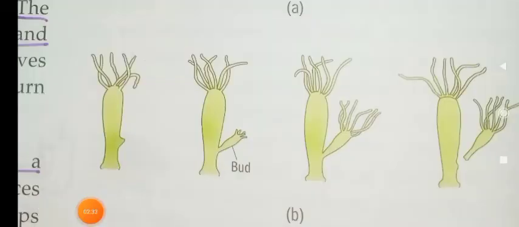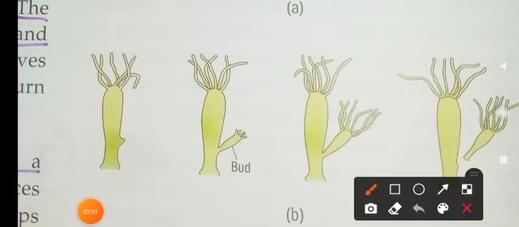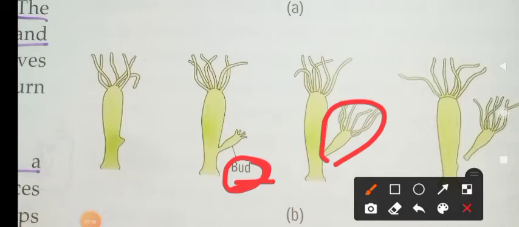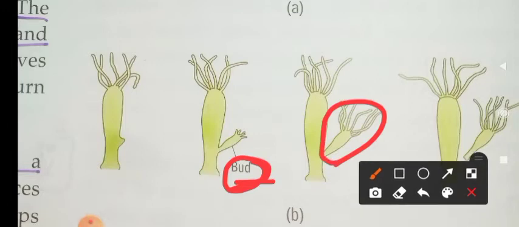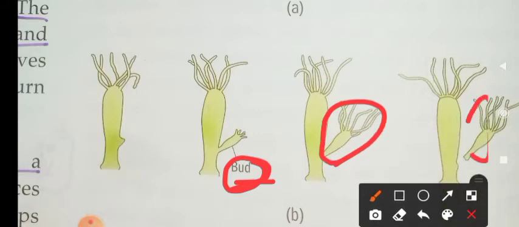The next one is fragmentation. From the parent's body, a part of the body develops and is converted into a new organism. That is called fragmentation. The small bud arising from the parent converts into another new organism. After maturity, it gets separated from the parent. That is called fragmentation.